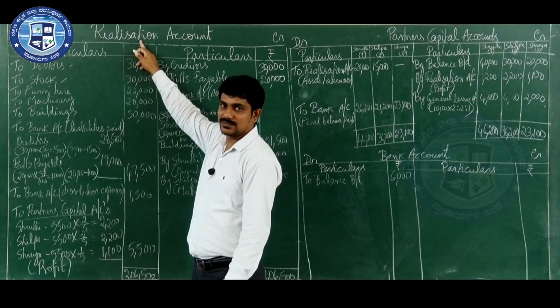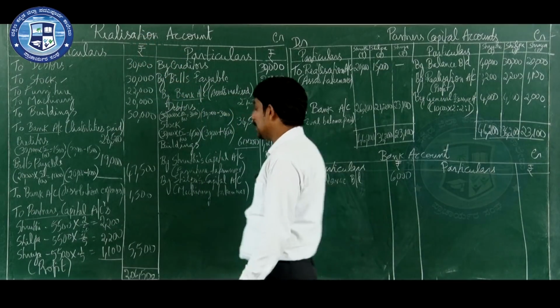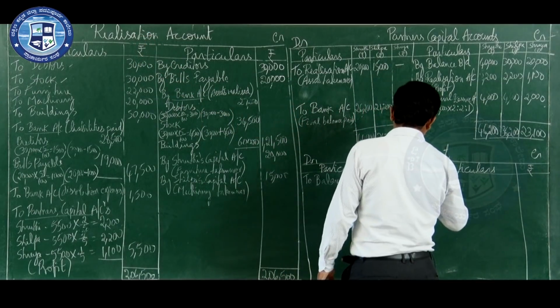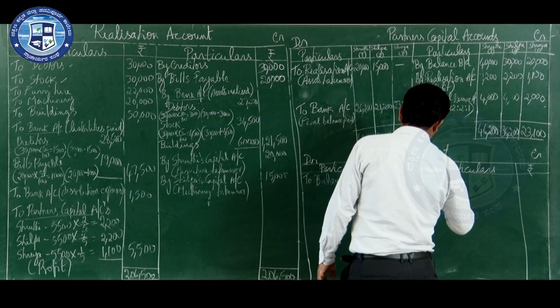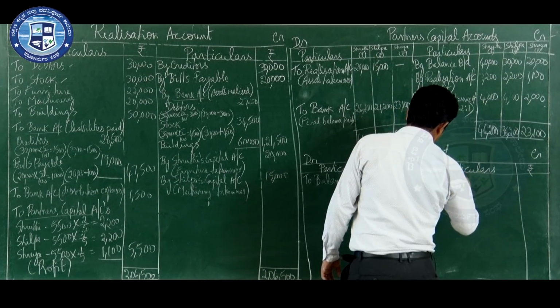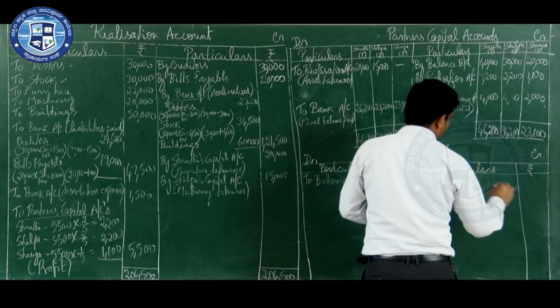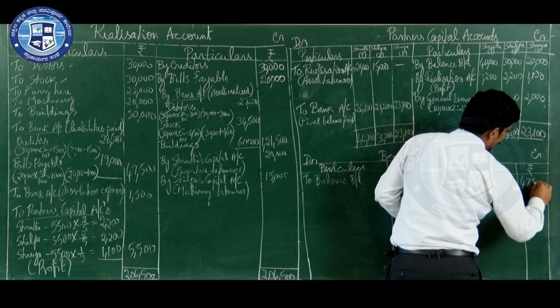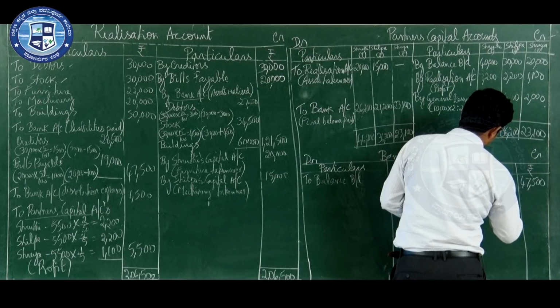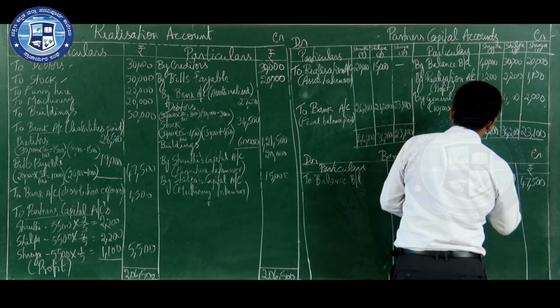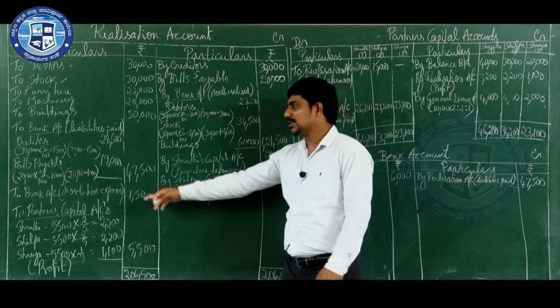Which account are you transferring from? Realization account. So write by realization account. How much is that? First one, 47,500. That is liabilities paid. Next one is for what?